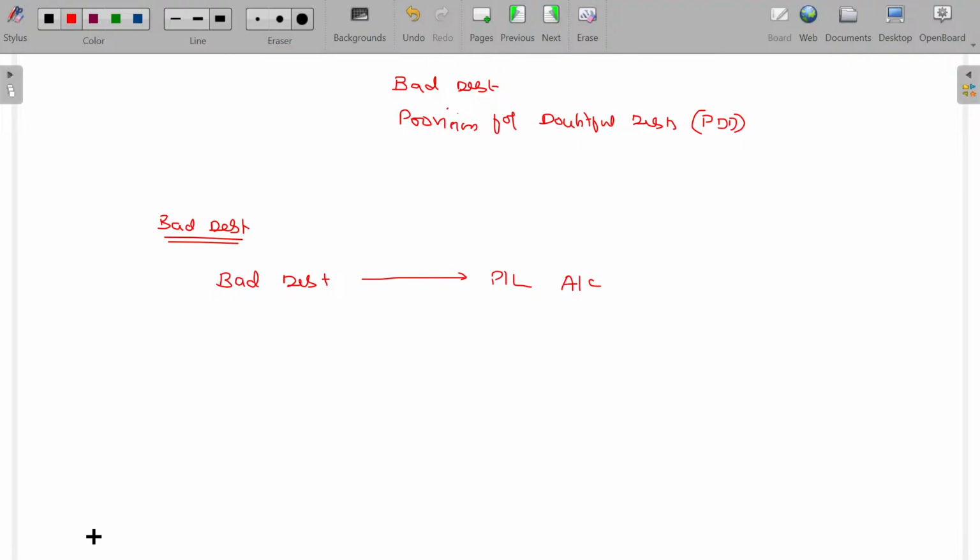This is similar to your salary. As you are an employee, any expenses you spend will be subtracted from your salary, but there is a major expense. In that case, what happened? Bad debt along with the PDD. First, you do one thing. From your P&L account, you keep some money aside. That is called PDD. This is the pooling of money.